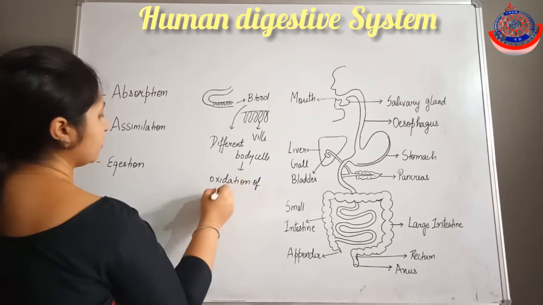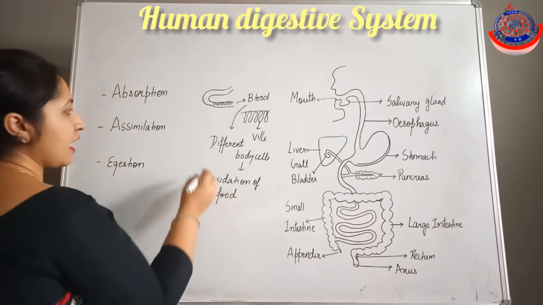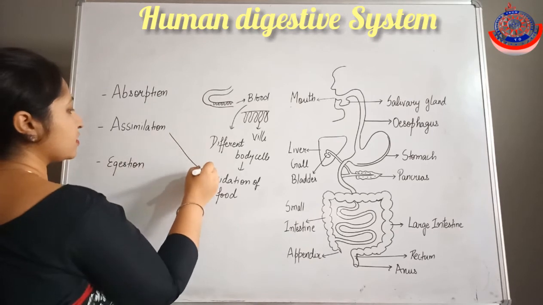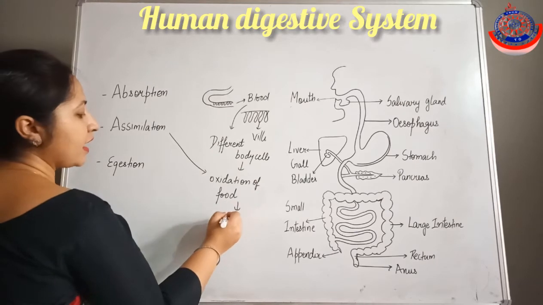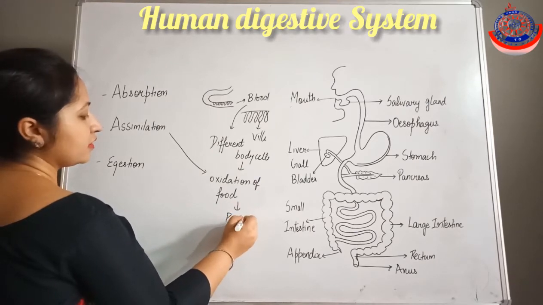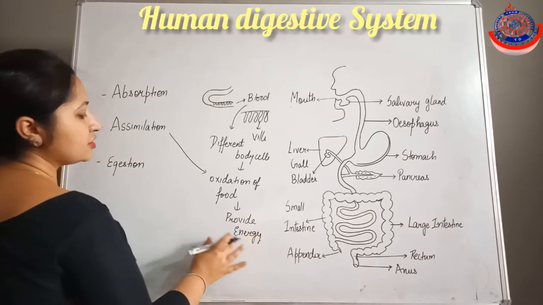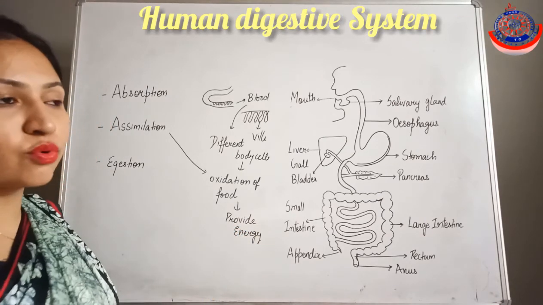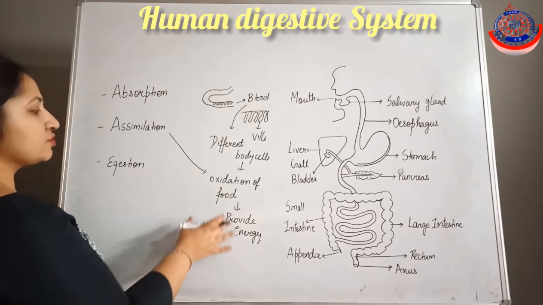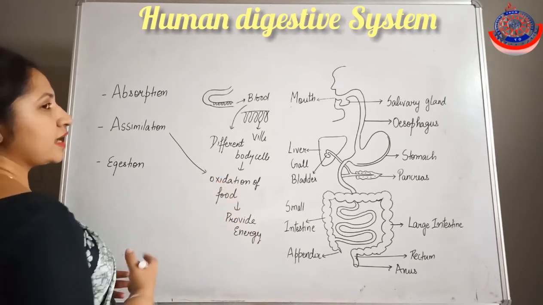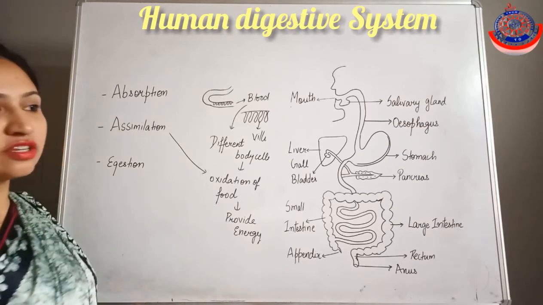Oxidation of food occurs during the respiration process, and when the oxidation of food occurs in the body cells, it provides energy. This energy is responsible for the growth and repair of the body. So the process in which energy is produced by the oxidation of the digested food in the body cells is known as the assimilation process.